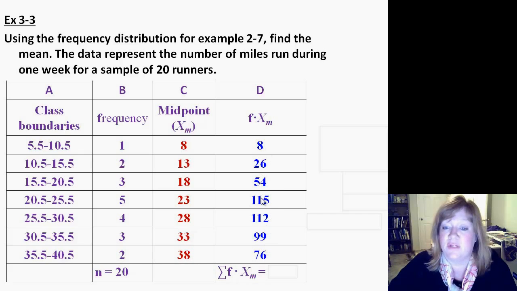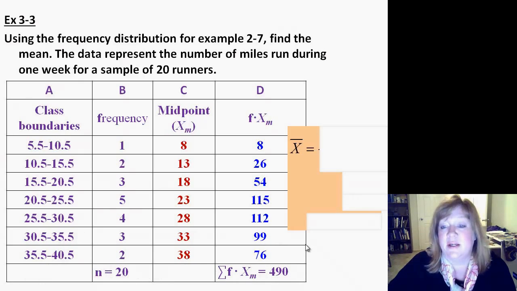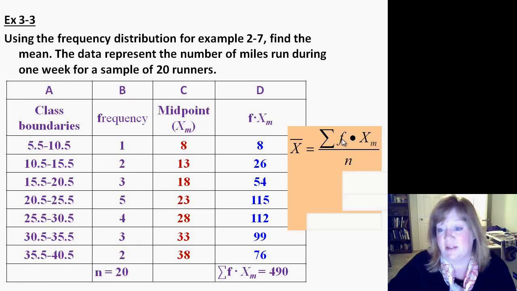So we have all these filled out, and then this symbol means the sum of all these. So you add them up, and you get 490. Now to find the mean of this grouped frequency, you take the sum of the frequency times the midpoint, which is 490, divided by n, which is 20.